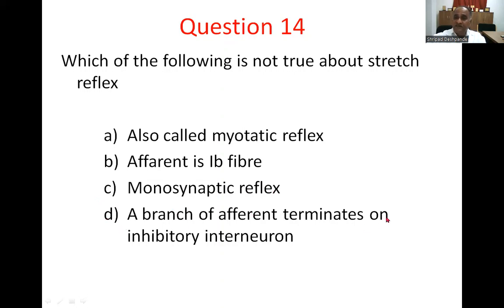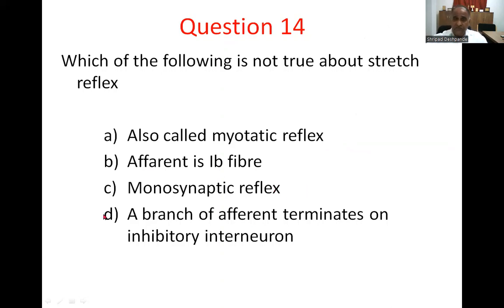Option D, branch of afferent terminates on an inhibitory interneuron. Option A, yes, the stretch reflex is also called the myotatic reflex, so this is a true statement. Option C, yes, it is a monosynaptic reflex.